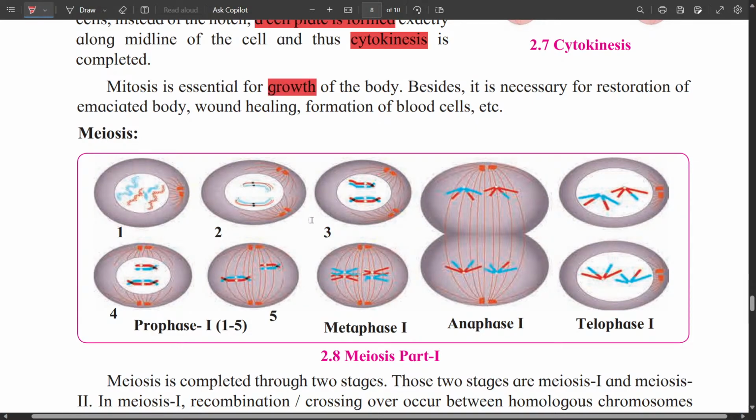For growth, restoration, wound healing, and formation of blood cells.